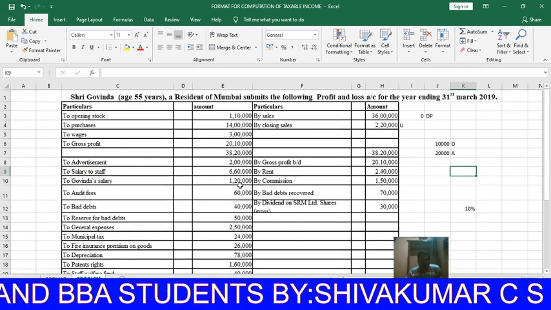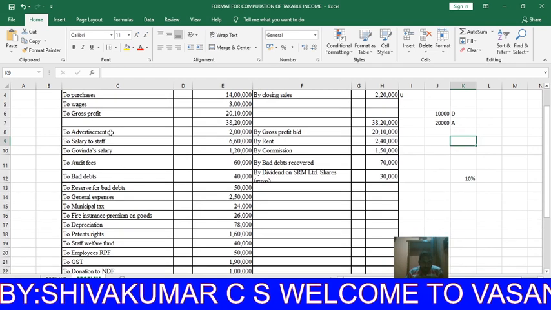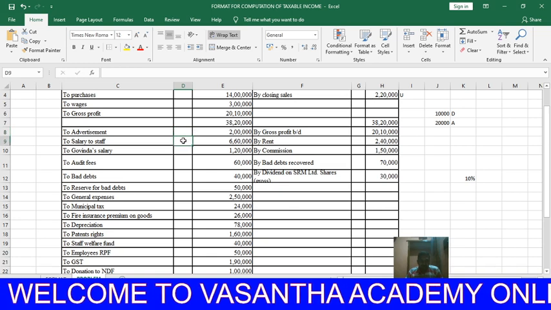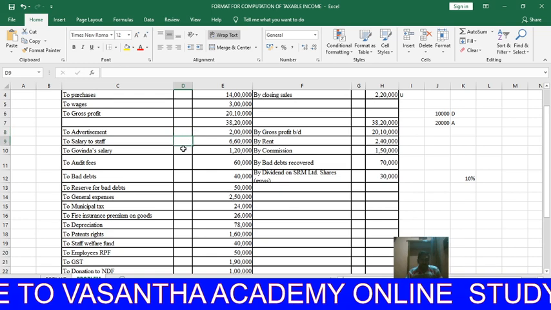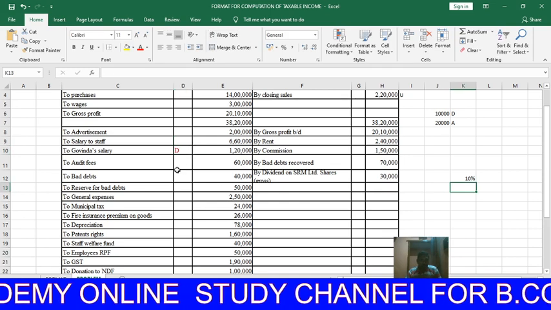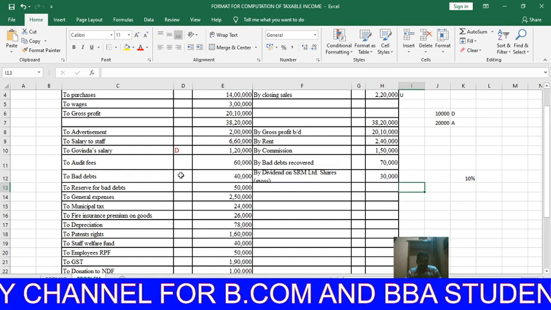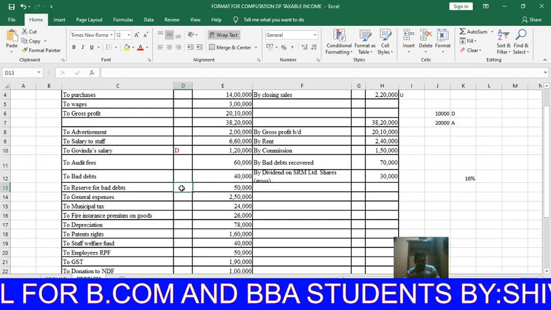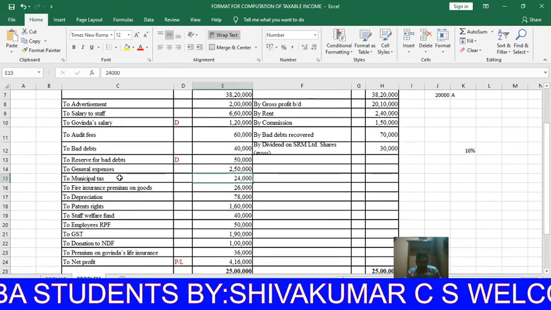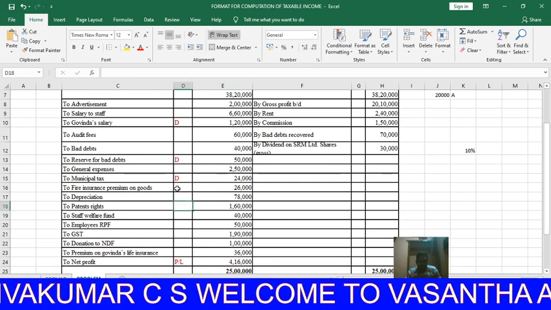Let us start one by one. Where are our admissible expenses here? Advertisement is admissible expenses, business expenses. Then salary to staff is admissible expenses. Govinda's salary is disallowed expenses because proprietor's salary is disallowed. Audit fees is allowed expenses. Bad debts is allowed expenses. Reserve for bad debts is disallowed expenses. General expenses is allowed expenses. Municipal tax is also disallowed expenses. Fire insurance premium on goods is allowed expenses.